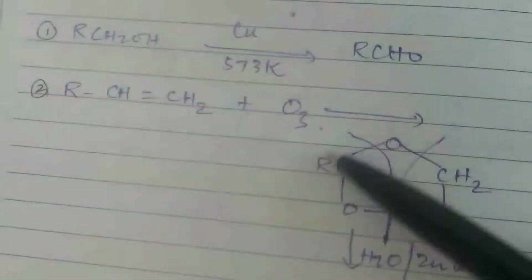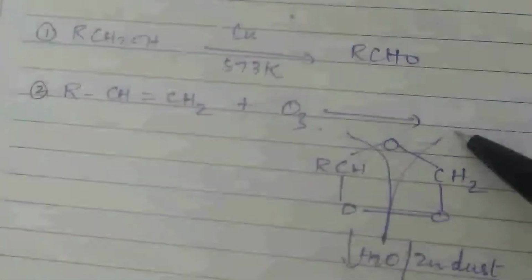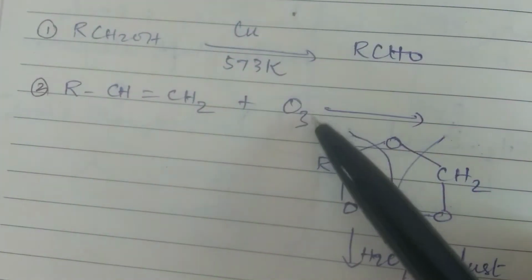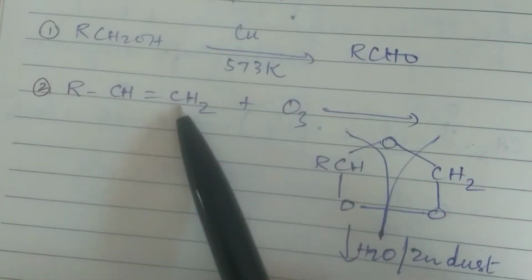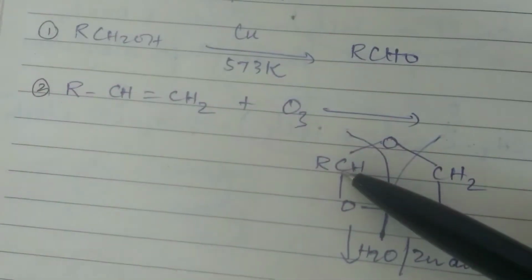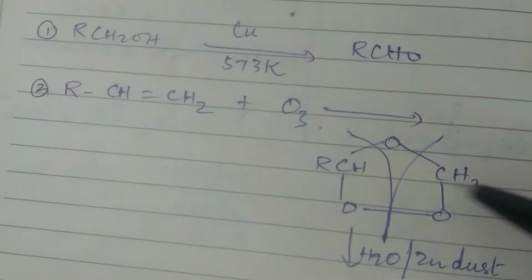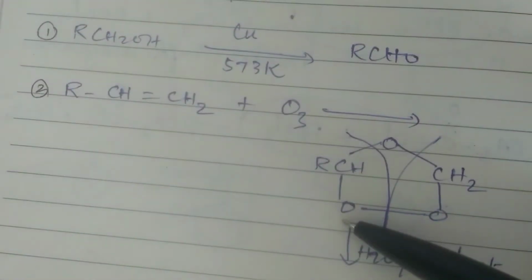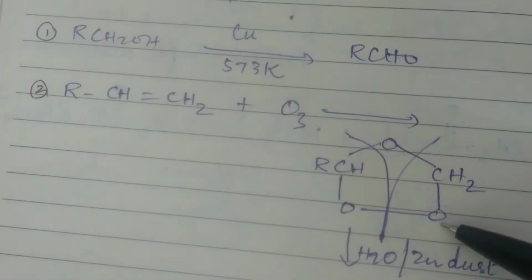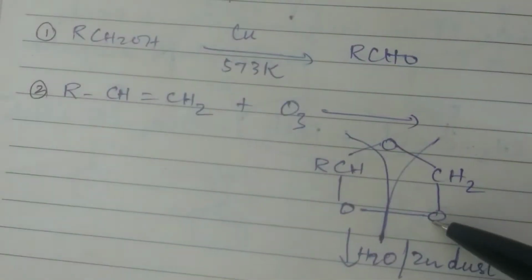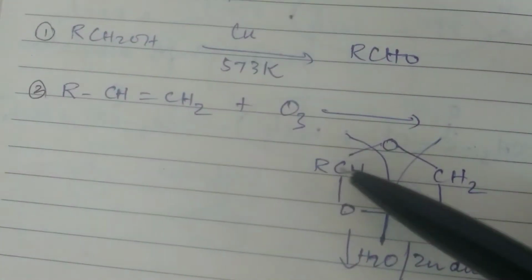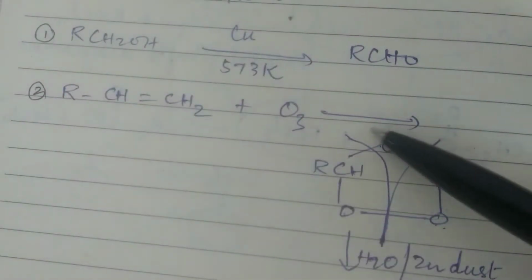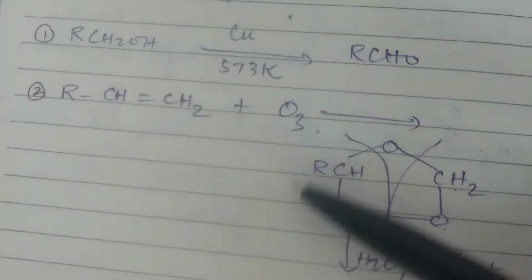First you will get an ozonide, is it not? How do you get the ozonide? You are going to add the 3 oxygen atoms across the double bond. How do you add? CH double bond CH2, the double bond is removed. Then one oxygen is attached to CH and one oxygen to CH2, and these two are joined. In the same way, the same CH and CH2 are attached to the third oxygen. So this is what you call an ozonide.